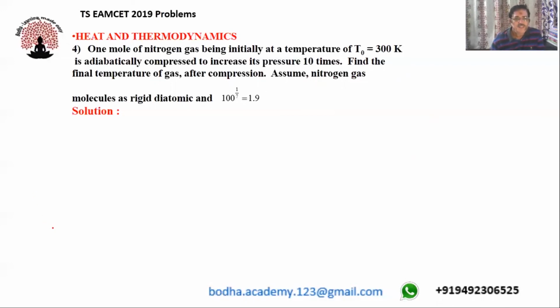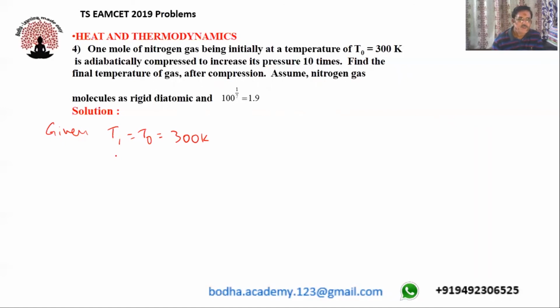So this problem is based on heat and thermodynamics concept. So in the problem, nitrogen gas is given. It is compressed adiabatically so that pressure increases by 10 times. Now you are supposed to find what is the final temperature of the gas if initial temperature is given. Okay. So I will write, given initial temperature T1 is given as T0, that's also equals to 300 Kelvin.